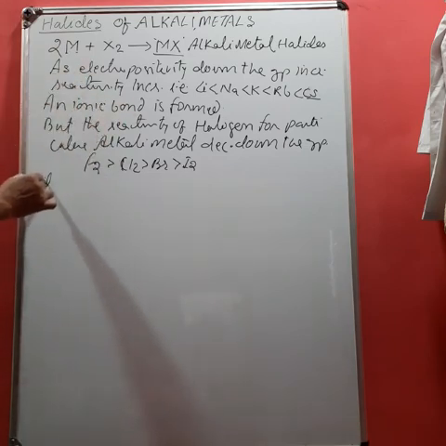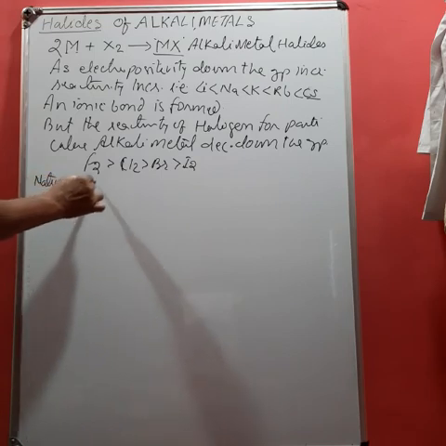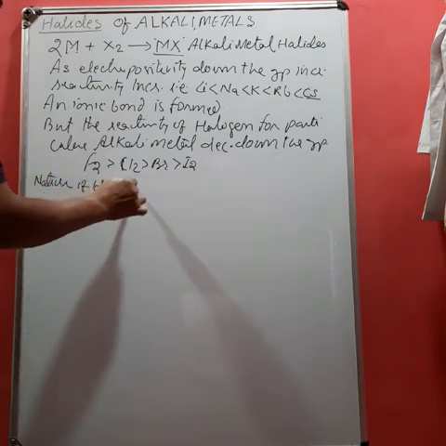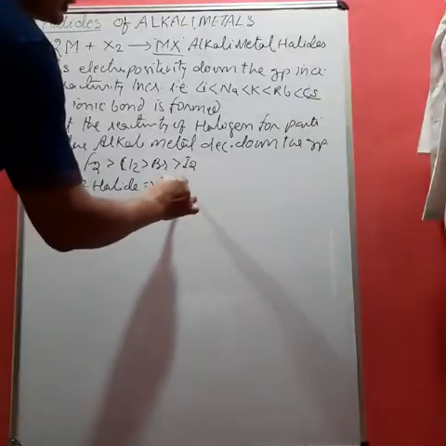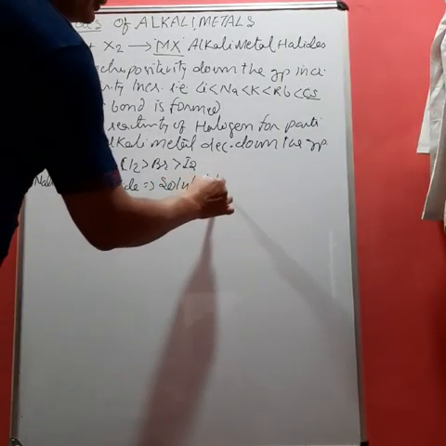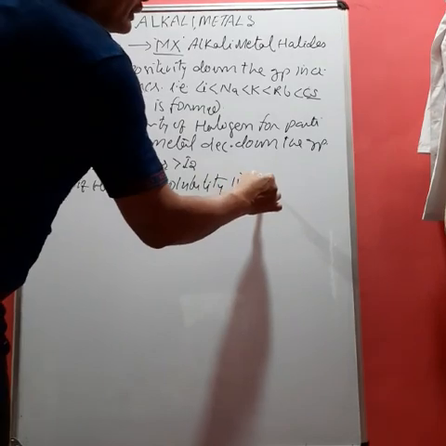Now, nature of halides. First one we can see is solubility in water.